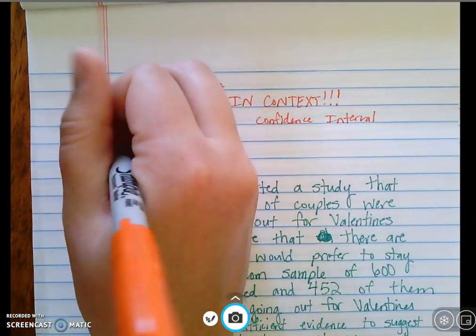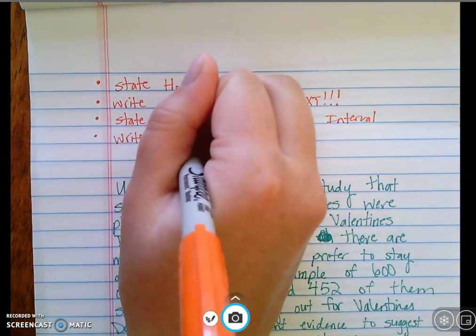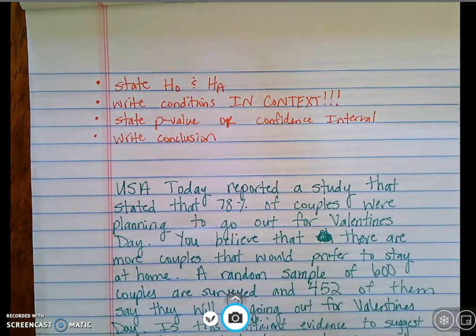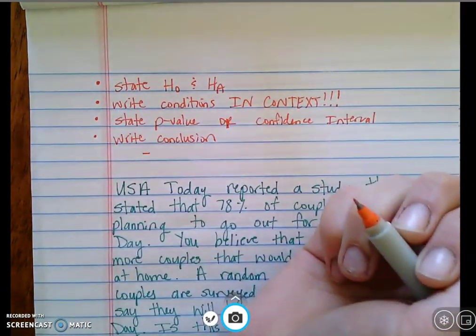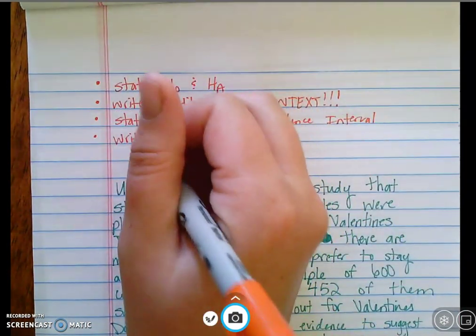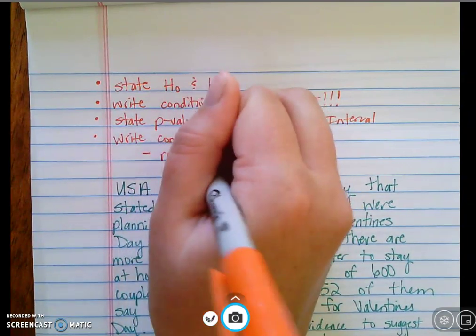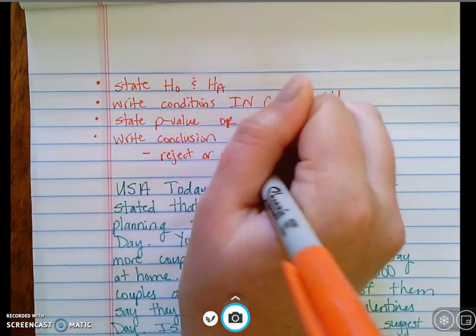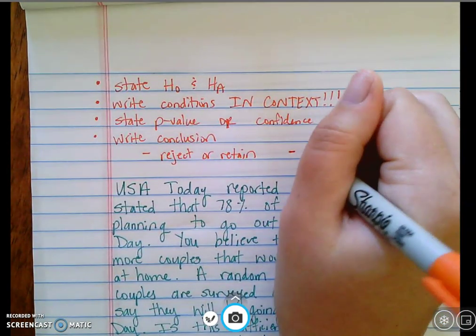And then you have to write a conclusion. That conclusion requires a couple of different things. Your conclusion must state if you reject or retain. It must have your p-value or confidence interval.